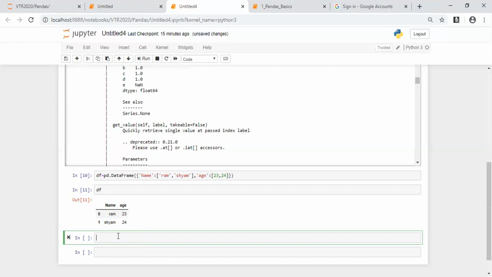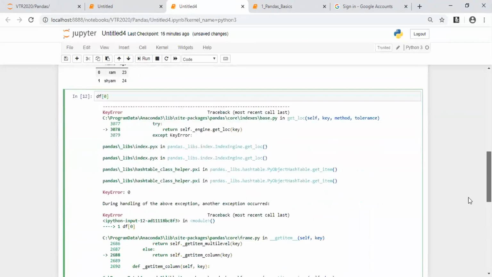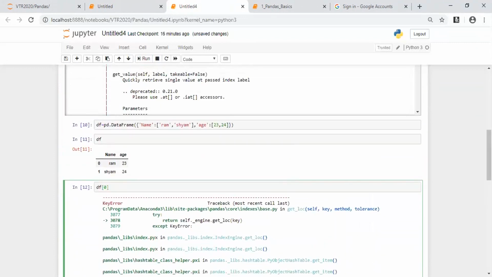Now let us go to the first step of data slicing. A very simple step of data slicing, where I say that I require the first row. I say something like df of 0. We'll see whether we get my output. When I say df of 0, it's getting an error. I can't directly say df of 0 and get the value of the 0th row. No. I'll try df of 0:2.